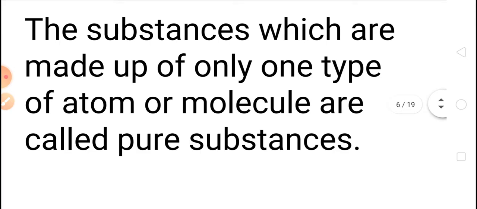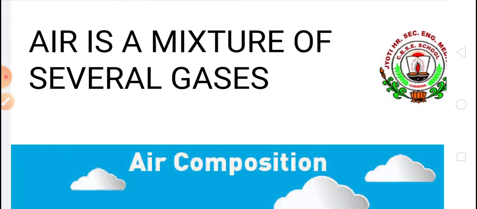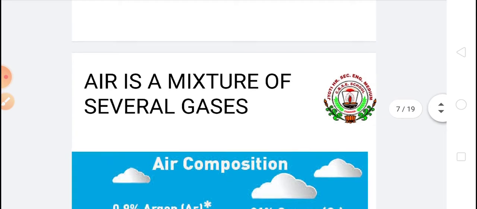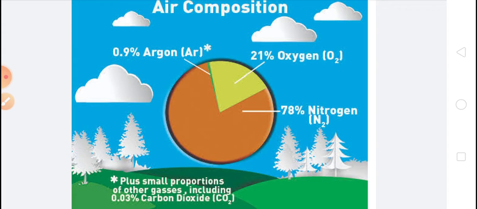But most of the substances around us are mixtures of elements or compounds. For example, air is a mixture of several gases like hydrogen, oxygen, nitrogen, carbon dioxide, etc. And along with these gases, water vapor, dust particles and smoke are also present in the air. Similarly, another example of a mixture is tap water. Tap water is a mixture as it contains many dissolved salts in it.